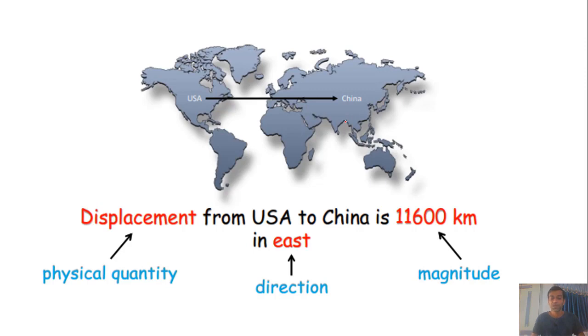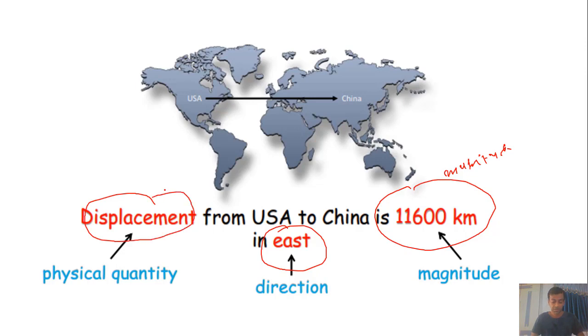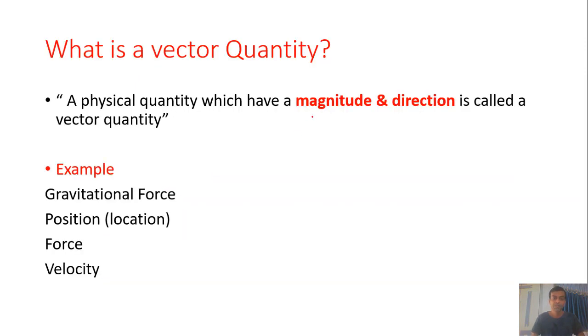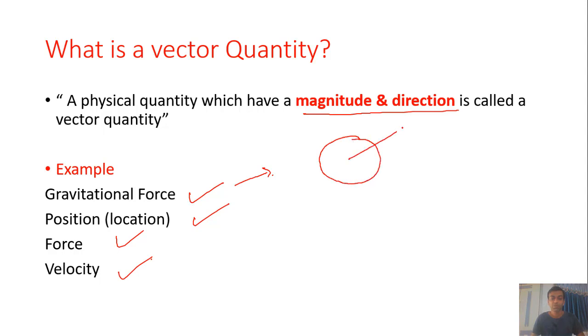Displacement from USA to China is 11600 km in the east. Here east is a direction and 11600 km is the magnitude. So displacement is a vector quantity. So a physical quantity which has magnitude and direction is called a vector quantity. Examples are gravitational force, position, force and velocity. The direction of gravitational force is always towards the center of the earth.